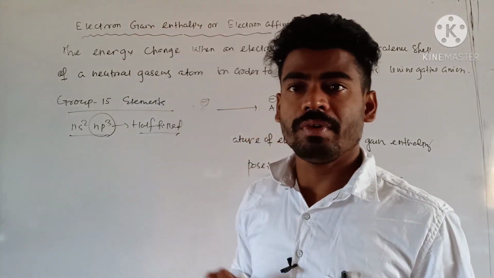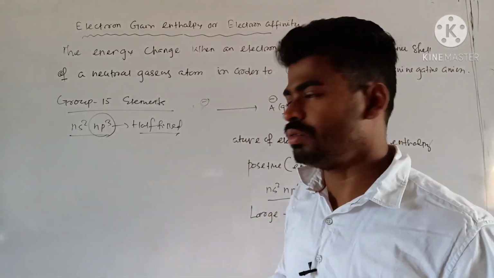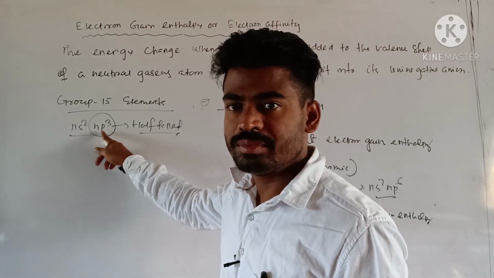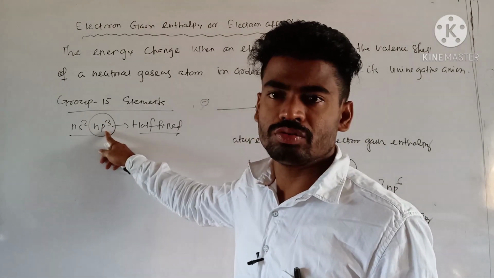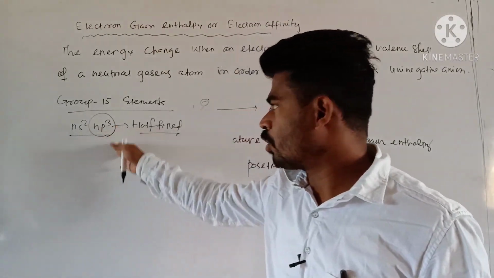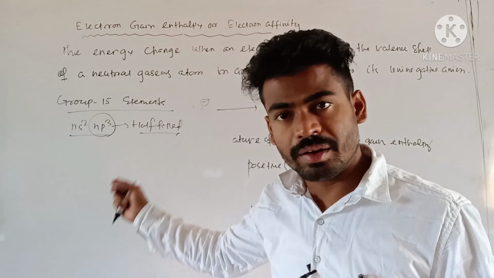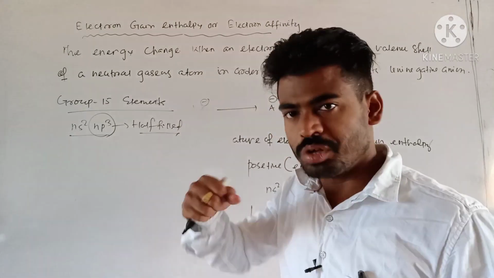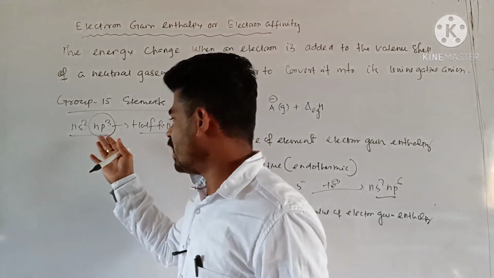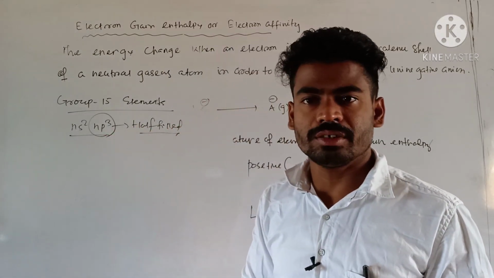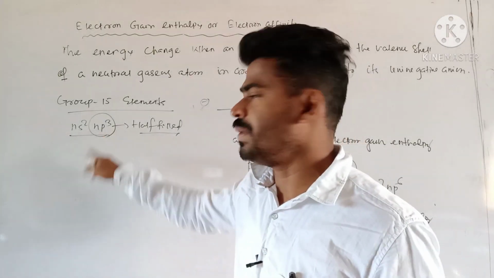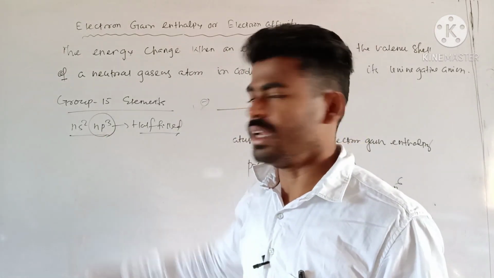Again, during the discussion of ionization enthalpy, I have also told you, due to half filled configuration, they never lose one electron easily. So the ionization energy in case of group 15 elements is high, and high energy is required to remove an electron. Since they are stabilized through half filled configuration, they also don't need to accept one electron in this np subshell.